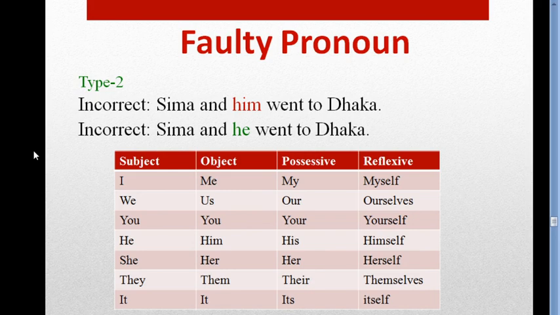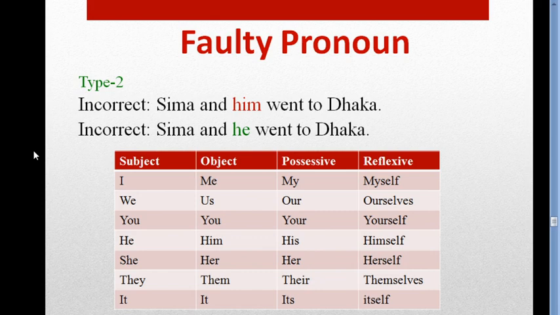So the correct one is, sorry, I have written here incorrect, but it should be correct. The correct one is, Shima and he went to Dhaka. As it is subject, so we have to use the subjective form. So the right one is he. Shima and he went to Dhaka.